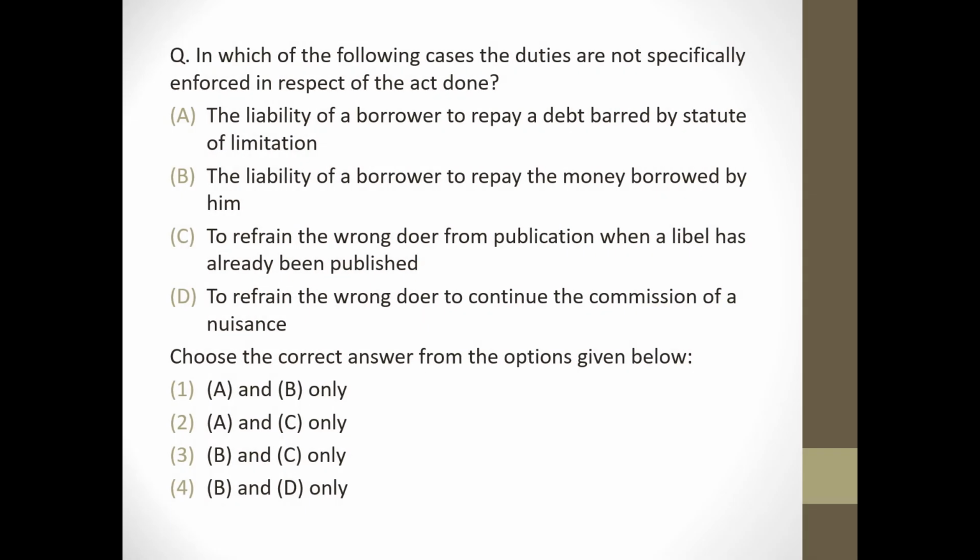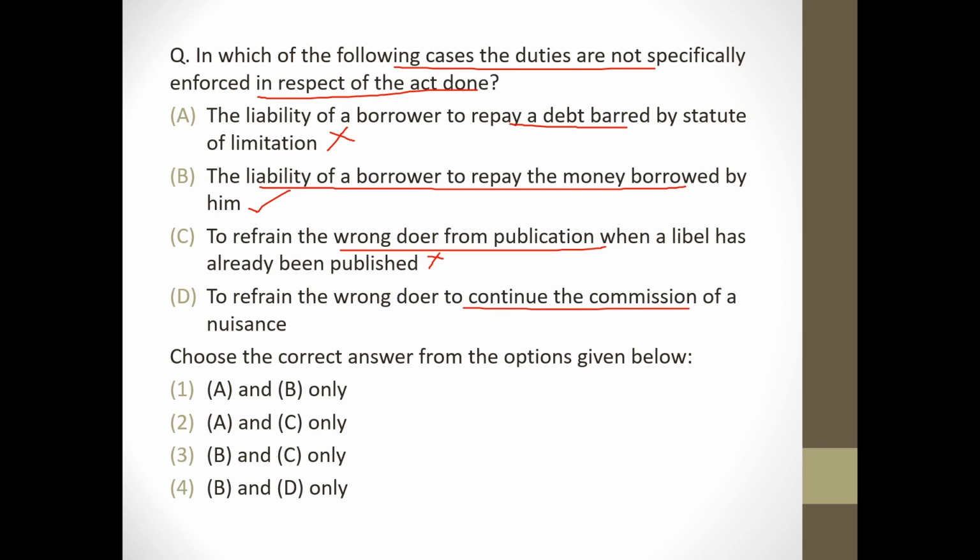Next question. In which of the following cases the duties are not specifically enforced in respect of the act done? The liability of a borrower to repay a debt barred by statute of limitation. Wrong. The liability of a borrower to repay the money borrowed by him. Correct. To refrain the wrongdoer from publication when a libel has already been published. Wrong. To refrain the wrongdoer to continue the commission of nuisance. Correct. So answer will be option number 2.